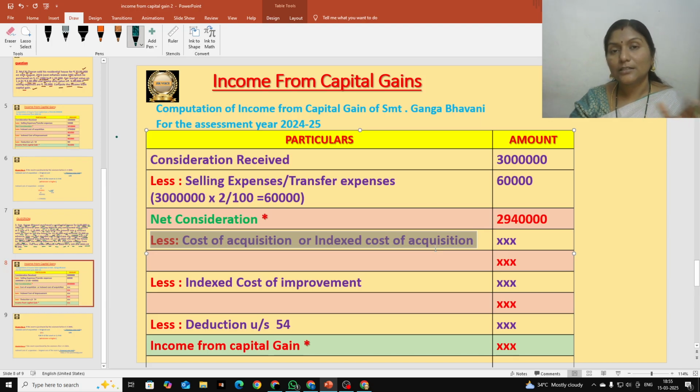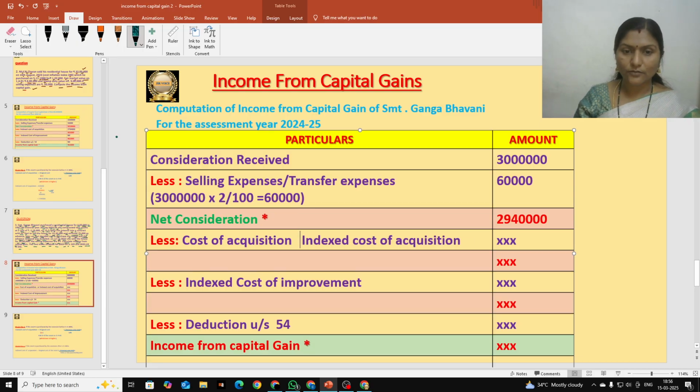Whenever that asset is used for less than 2 years, it is treated as short term. But here she is using that for more than 2 years. She purchased during the 1997 and 98 period and is selling in the year of 2023. More than 2 years she used and is selling. That is why it is a long term capital asset. For a long term capital asset, we should deduct indexed cost of acquisition. That is why I am removing this cost of acquisition from here.